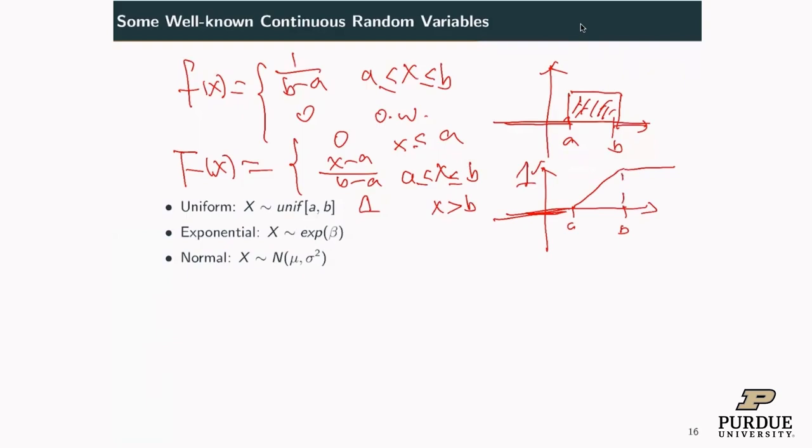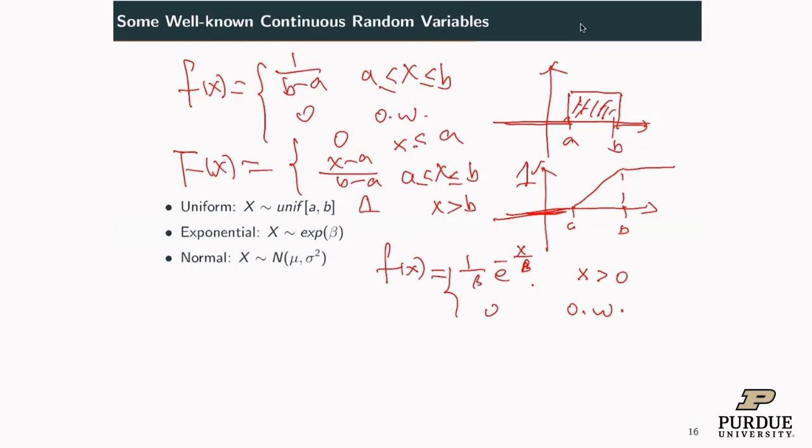Exponential distribution. X follows the exponential distribution with parameter beta. We are talking about continuous random variables now. The PDF is 1 over beta, e to the negative x over beta. The exponential distribution is for non-negative x, and 0 otherwise. That's an exponential distribution.